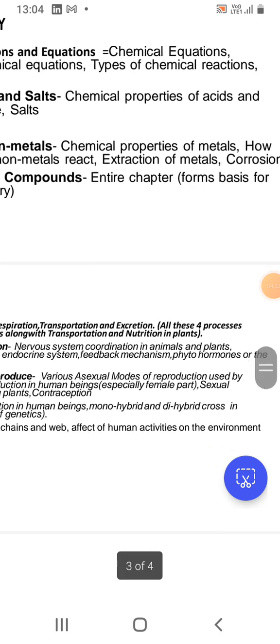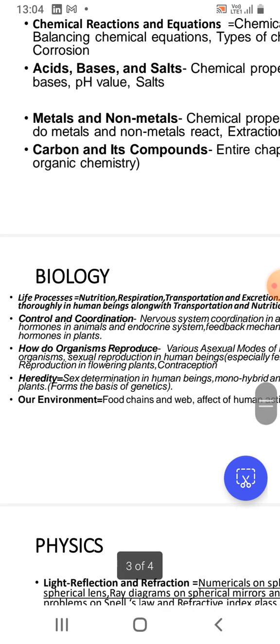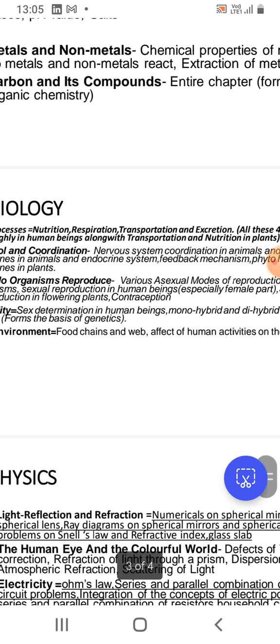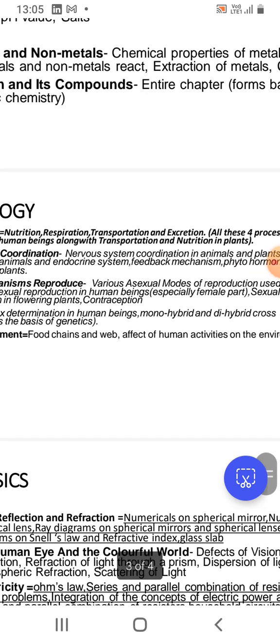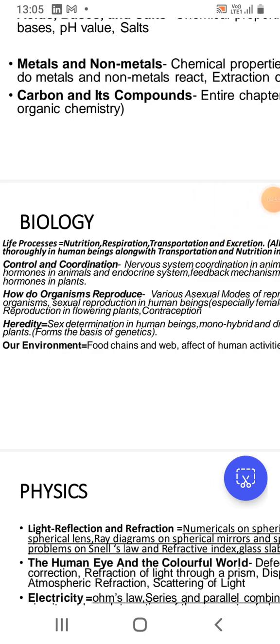So various asexual modes of reproduction used by organisms. Many don't study this part. Then sexual reproduction in human beings, especially the female part. This has to be understood thoroughly. Many times case studies are asked on this part. Some other questions are also asked in this part.